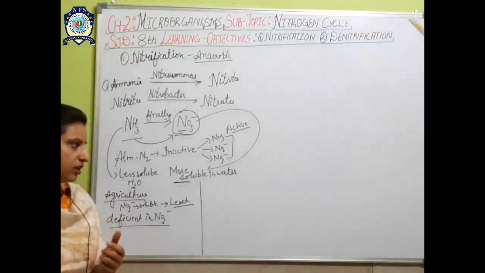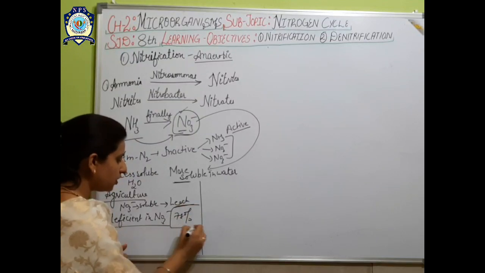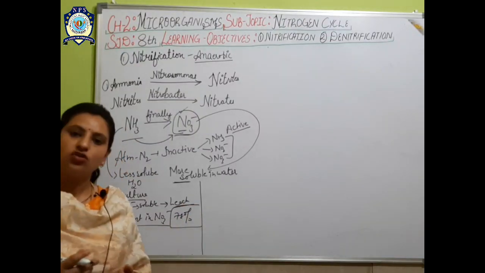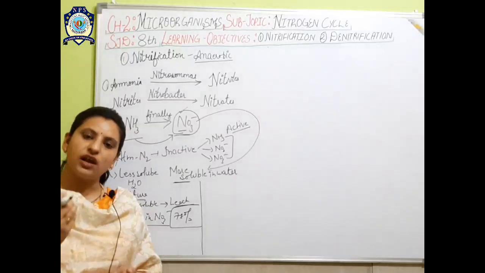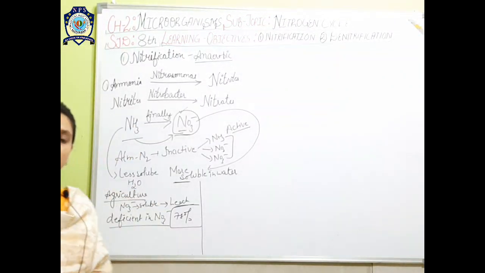But nowadays, in industrial nitrogen fixation, the industries are using a lot of atmospheric nitrogen, because we know that 78% of the atmosphere is made up of nitrogen. So industries are using the maximum amount of nitrogen to make fertilizers.